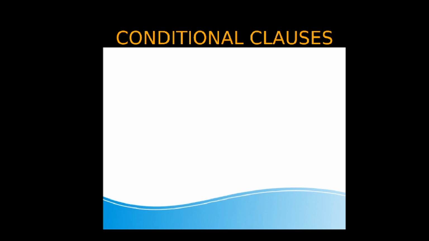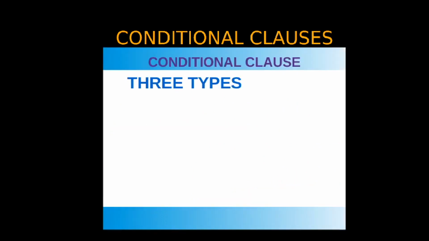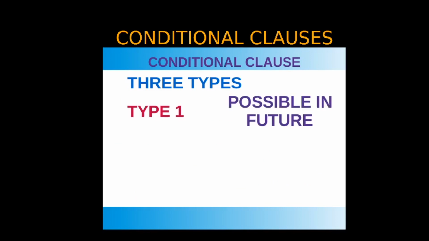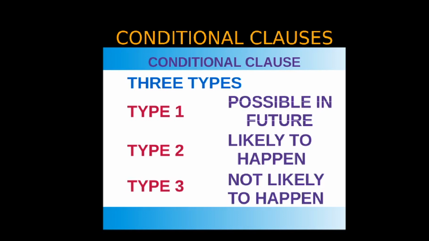Okay, dear students, let's come to conditional clauses. There are three types of conditional clauses. Type 1, which is possible in future. Type 2, which is likely to happen. And type 3, which is not likely to happen.